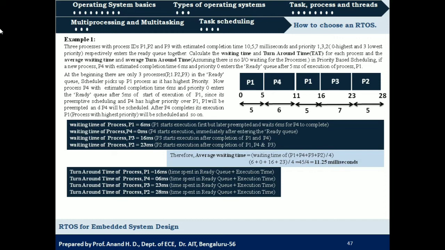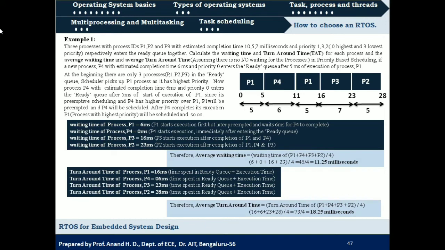So now the average turnaround time will be the sum of these 4 values divided by 4. That is 16 plus 6 plus 23 plus 28 by 4, which is equal to 73 by 4, which is equal to 18.25 milliseconds. So that is with respect to this example.